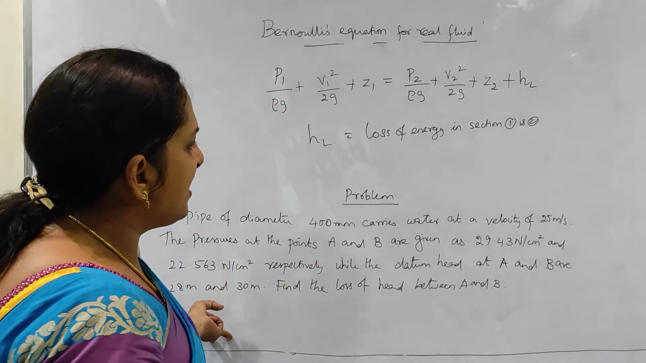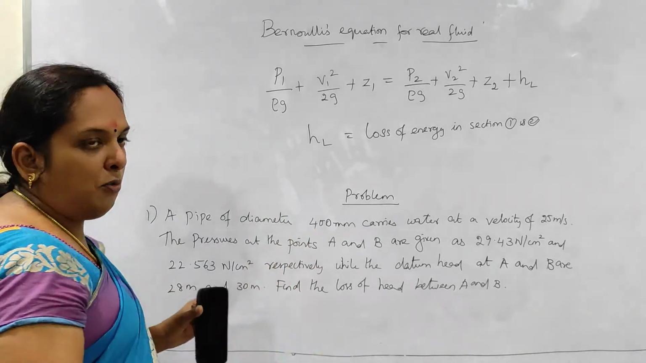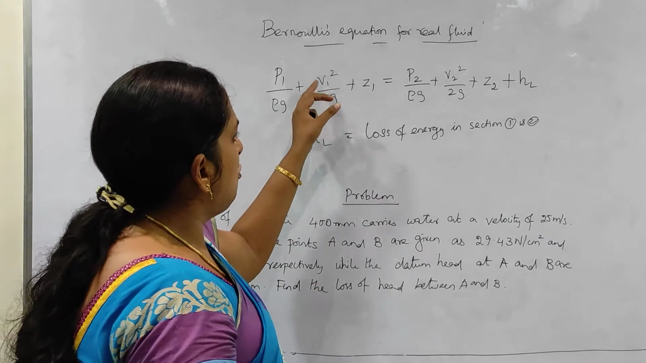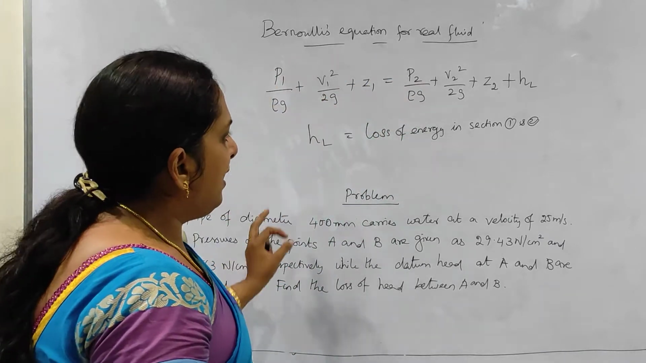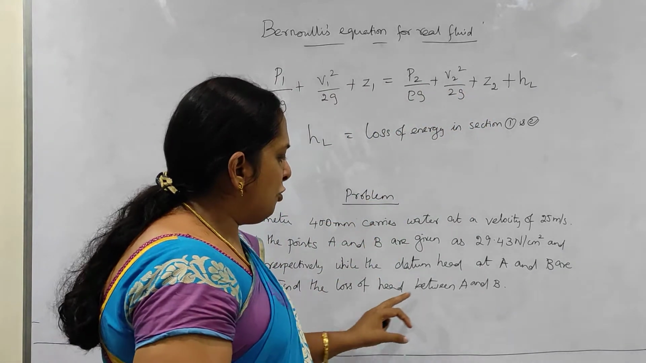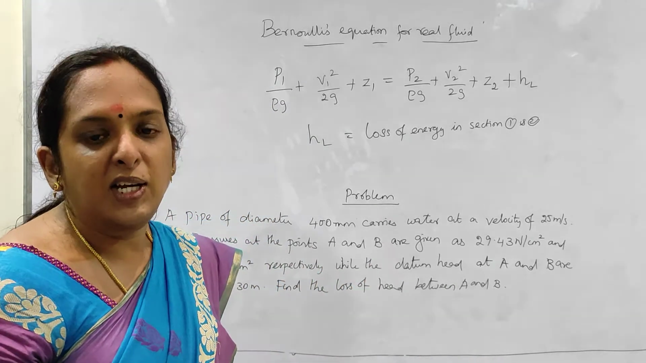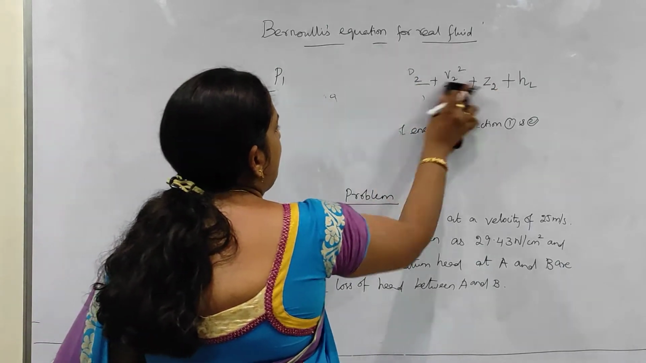So what is given here? Let's note it down. The diameter is given, so obviously you know the area. The velocity is also given, so you know V1 and V2. The pressure is given, so P1 and P2 are known. The datum head is given, so Z1 and Z2 are also known. The only thing they asked is to find the value of HL, that is the loss of head. First we will try to draw the diagram for this.